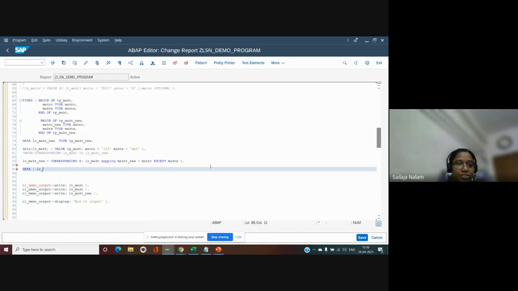Okay. Another one which I want to share is about, this is all about structures. Let's start with internal tables. Let me populate ranges first.